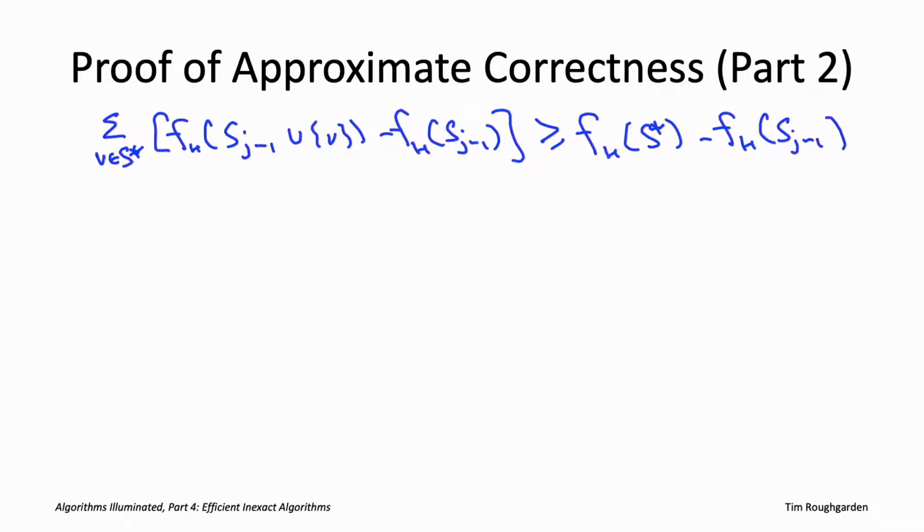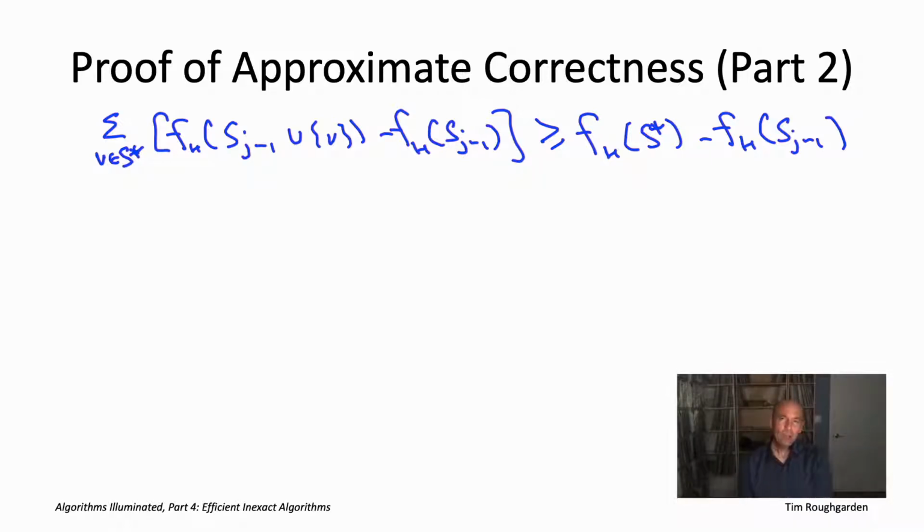Now, this is an inequality for a fixed choice of capital H, a fixed set of edges that wind up being active. So we actually don't just have one inequality like this. We actually have 2 to the m inequalities like this, where m is the number of edges. So we have an inequality of this form for each choice of capital H, each subset of edges.